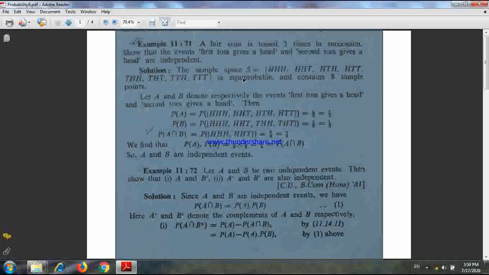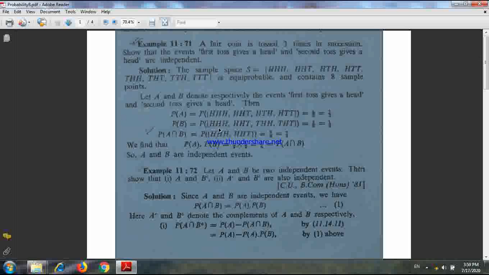Anyway, first of all, let us find out the sample space, that means set of all possible outcomes. Here, as the coin is tossed 3 times in succession, so possible number of outcomes will be 2 into 2 into 2, that means 8, and these are the possible outcomes. Now what will be the A? A will be the set of those outcomes where the first toss gives head. That means in A we shall have the set HHH, HHT, HTH and HTT. Here all these first tosses giving you head, and these are in A.